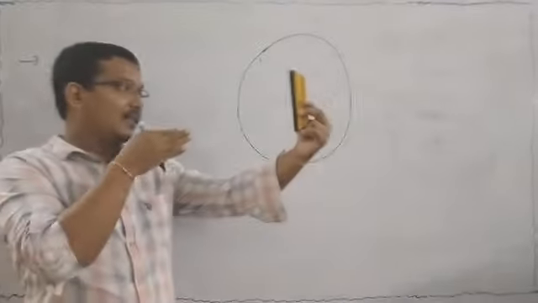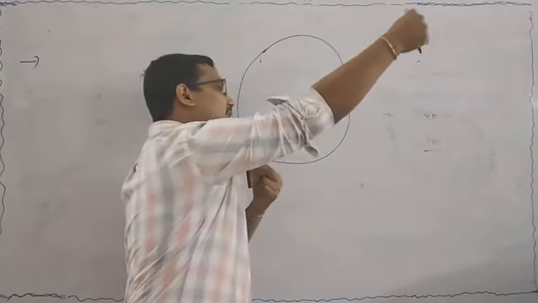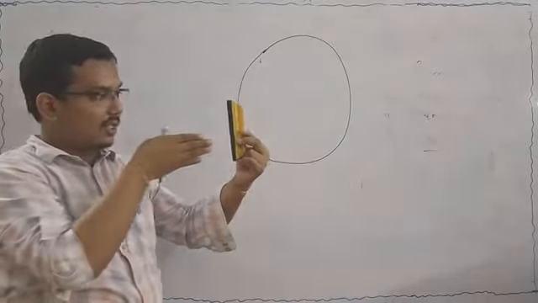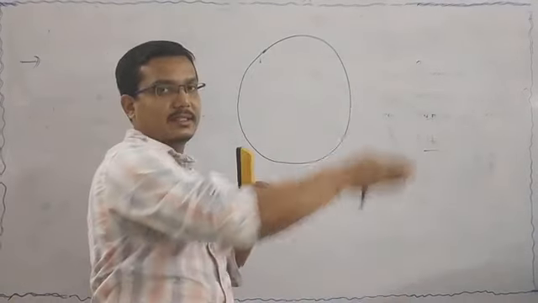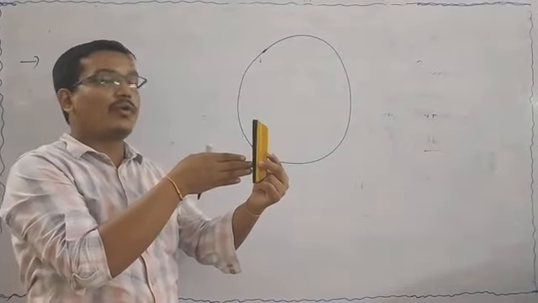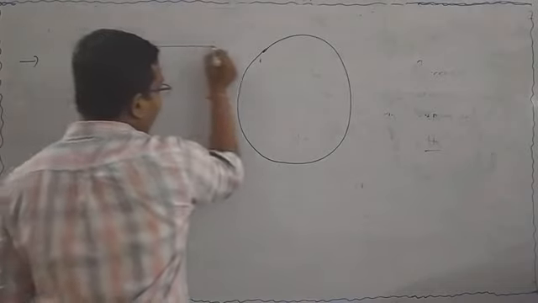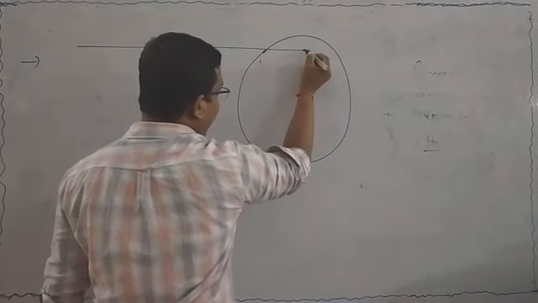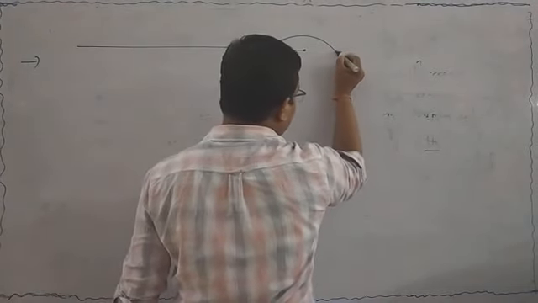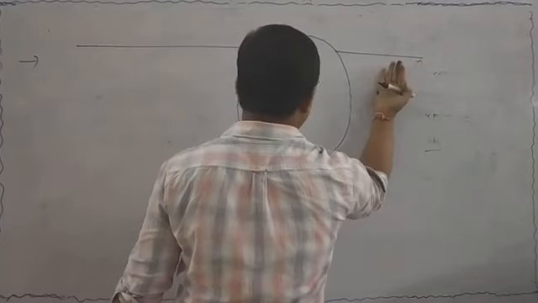That means they cross from this position and go away from that position. 99% of alpha particles cross the gold foil. You can draw the diagram like this. This is the front position and this is the back position.